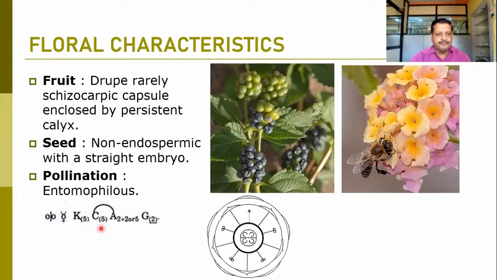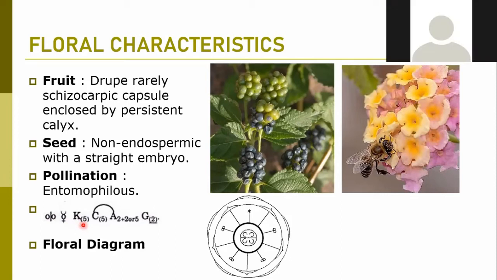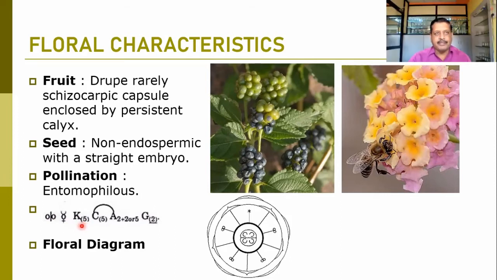When we talk about the floral formula, the flowers are zygomorphic. So this symbol is shown here. It is bisexual in nature. So the symbol of bisexuality has been shown here. The calyx, they are five or four, we have seen that, and these are mostly gamosepalous in nature, so it has been shown in the bracket. The corolla is also tubular, a gamopetalous condition. The androecium is attached to the petals, so the connection has been shown here.